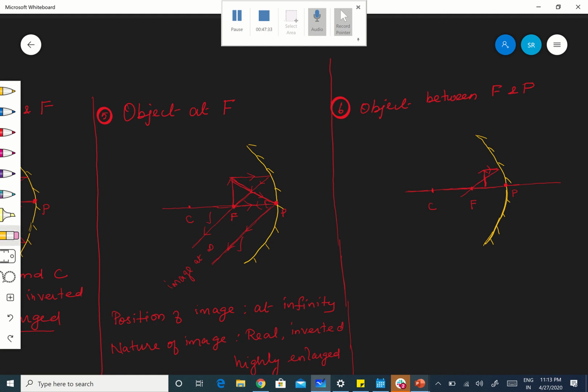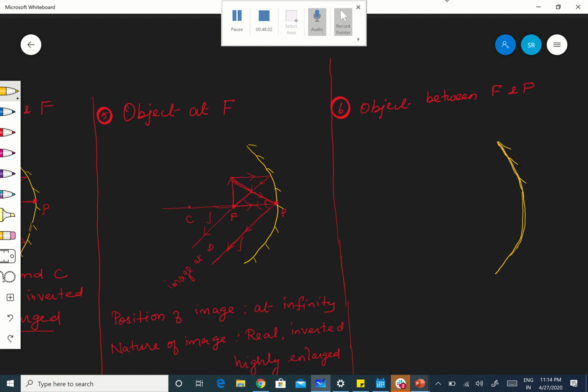I am not happy with my drawing. I'll see, because it's not very clear. This is a concave mirror.